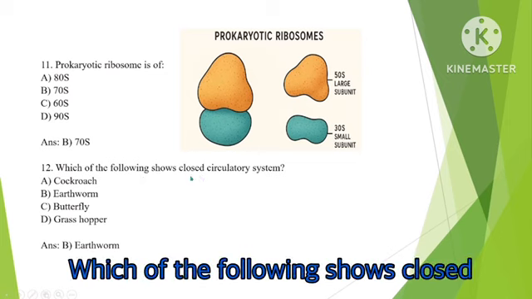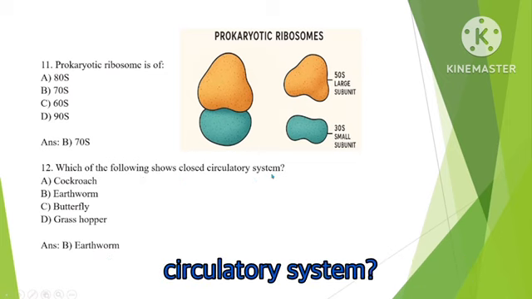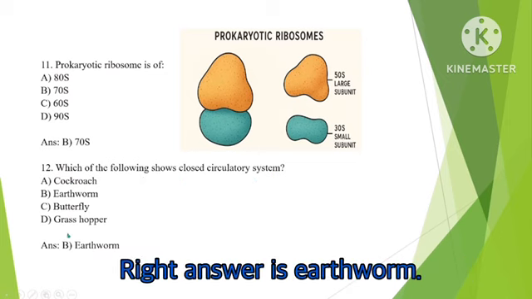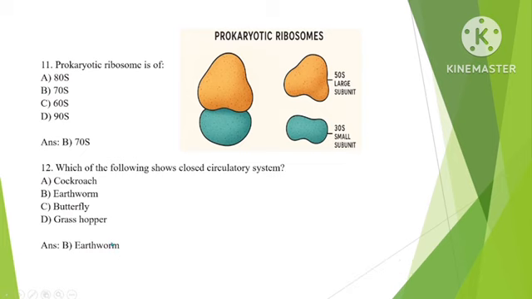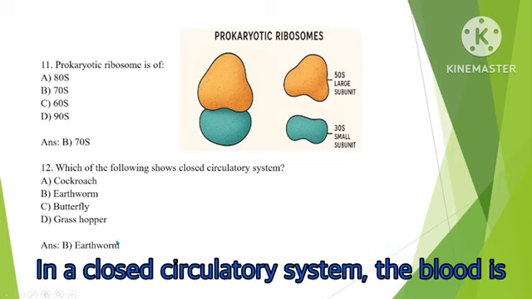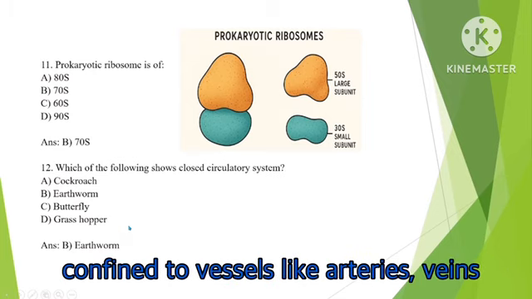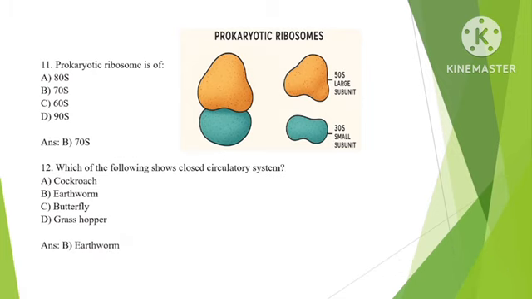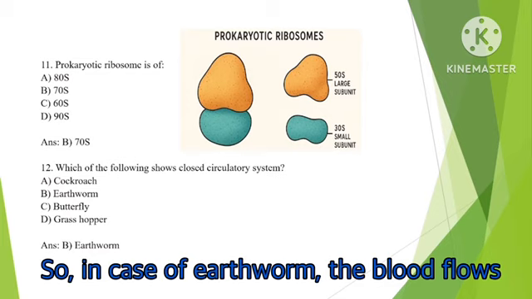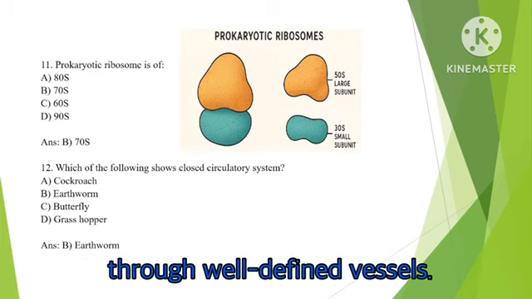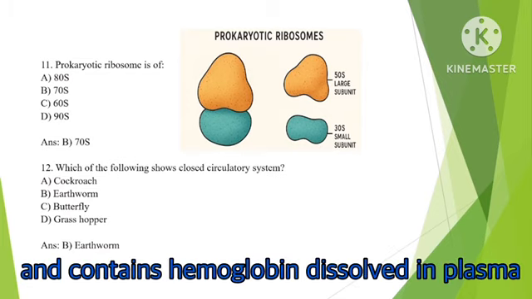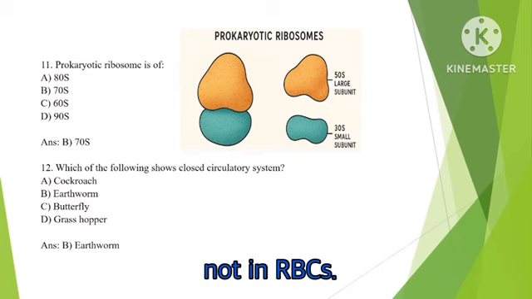Which of the following shows closed circulatory system? Right answer is earthworm. In a closed circulatory system, the blood is confined to vessels like arteries, veins, and capillaries. In case of earthworm, the blood flows through well-defined vessels and contains hemoglobin dissolved in plasma, not in RBCs.